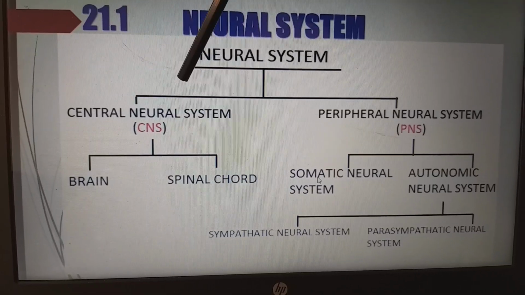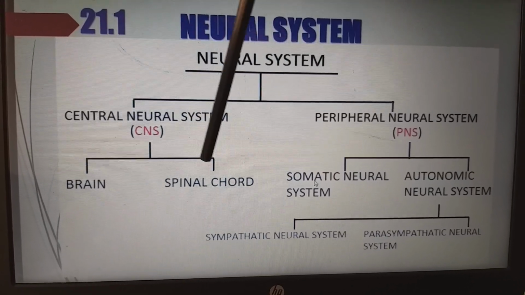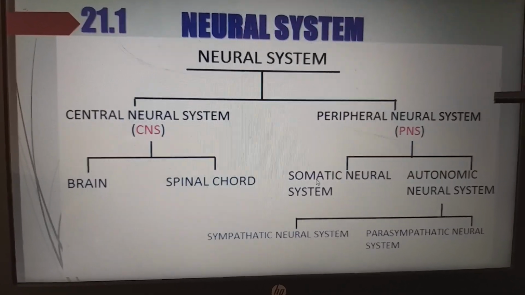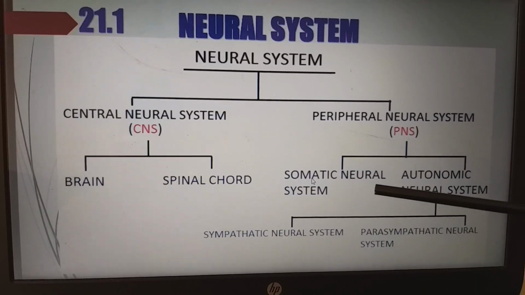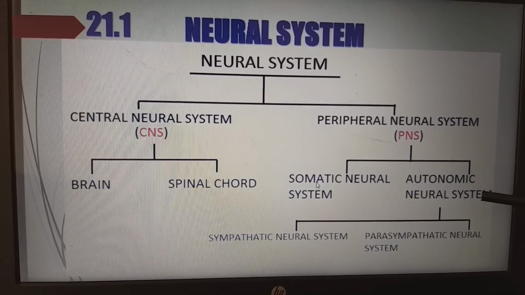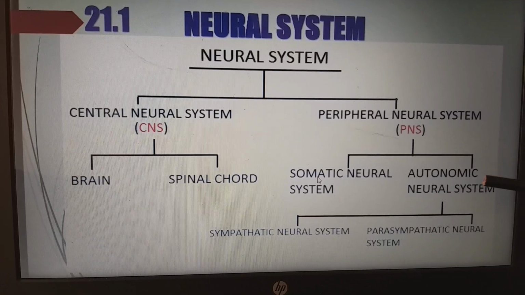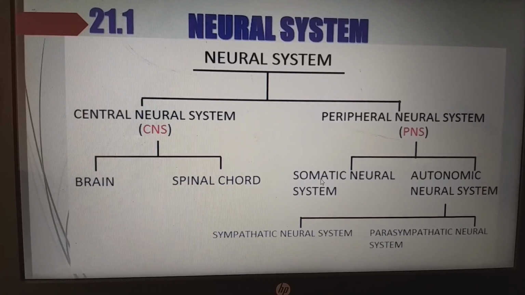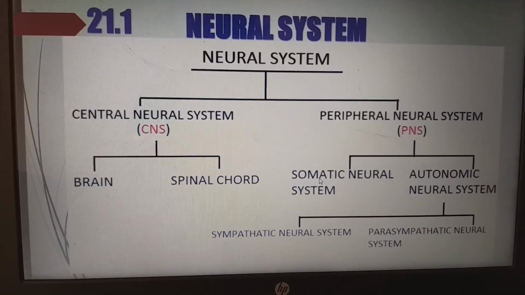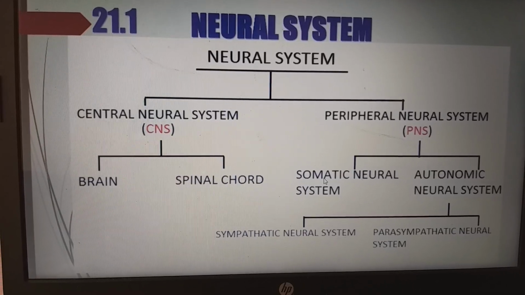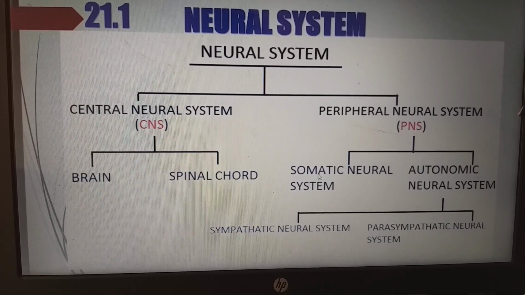Coming to the central nervous system, we have the brain and spinal cord. Coming to the peripheral nervous system, we have the somatic nervous system and the autonomic nervous system. Somatic means under our control, voluntary actions. Autonomic nervous system means which is automatic in nature. For example, heartbeat and digestion, all these things come under the autonomic neural system.